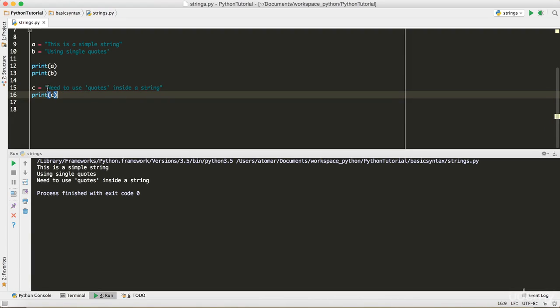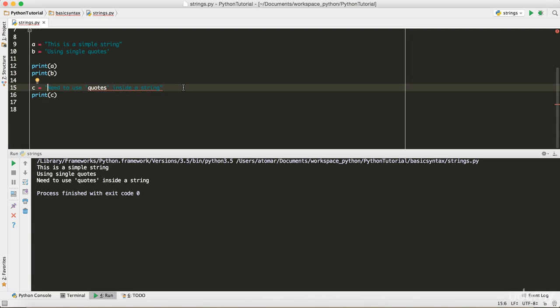Same thing goes the other way around. If I put the single quotes here and here, and if I use the double quotes here and here, it just works great. It's exactly the same, right? So both of them work great. Whichever way you can use, you can either put your string into the double quotes, or you can put your string into single quotes, and you just need to be aware of what you're doing. That's pretty much it. So they both work great.